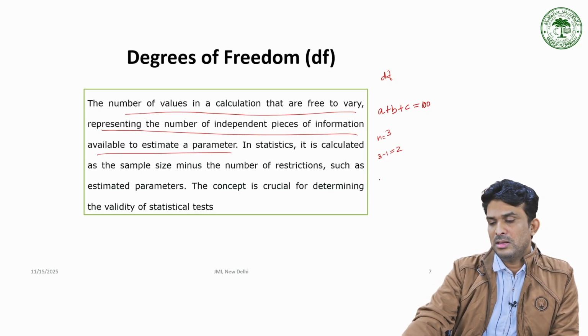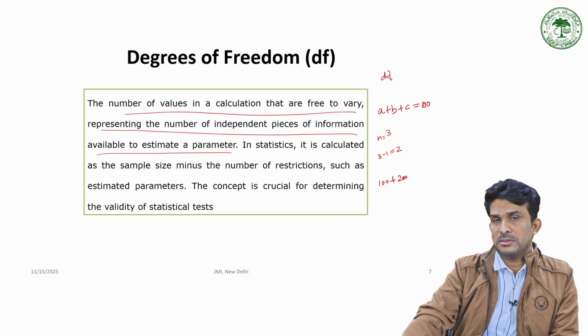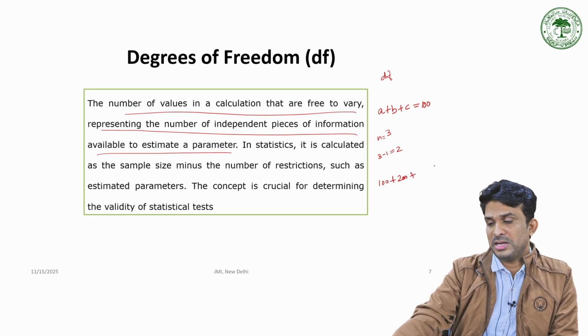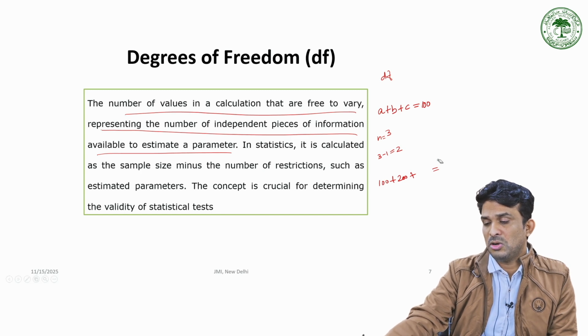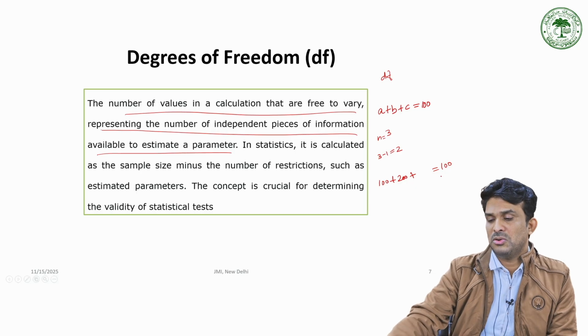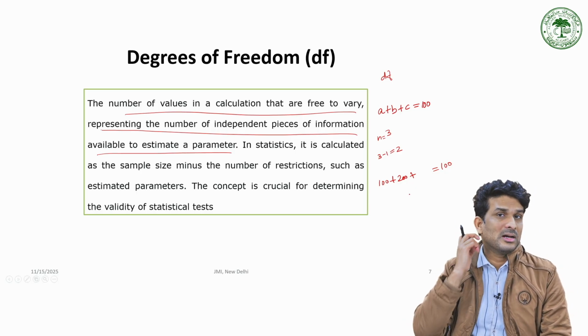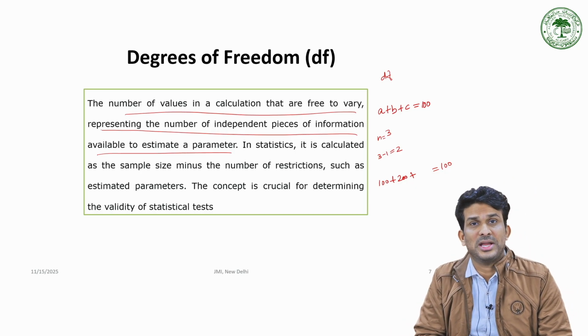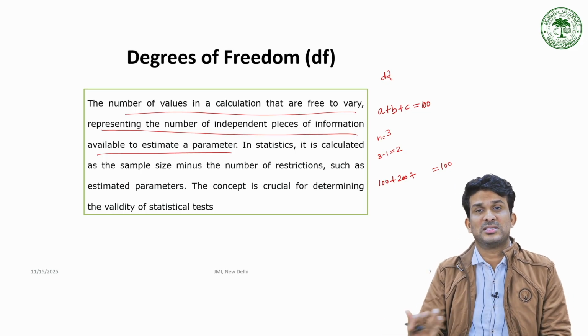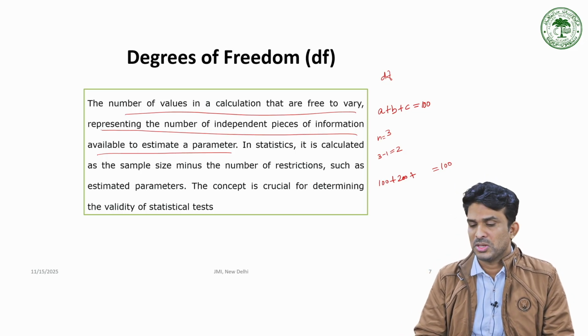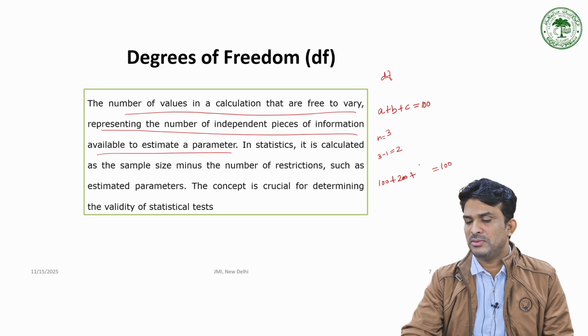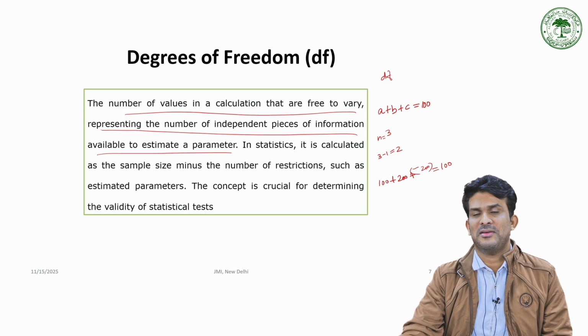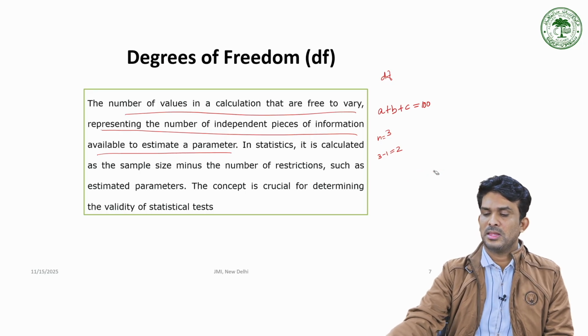For example, you take a as 100, b as 200, but c you cannot choose freely. There is a restriction. What is the restriction? 100 is the total. So, you don't have the freedom to fix the third variable however you wish. So, here it will be minus 200, right? That way we can mention degrees of freedom.